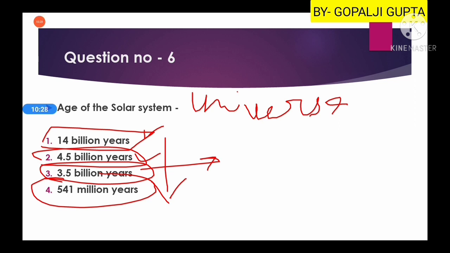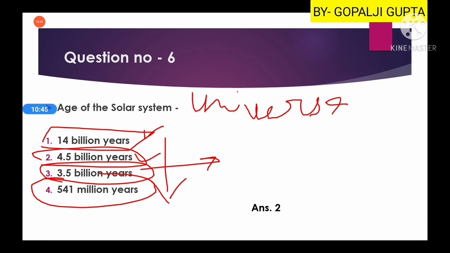Any one of them can be asked in your question, whether you are going to appear in IIT JAM, BHU, DU or CUCET, whatever it is. So here the second option is the right answer. The age of the solar system is 4.5 billion years.